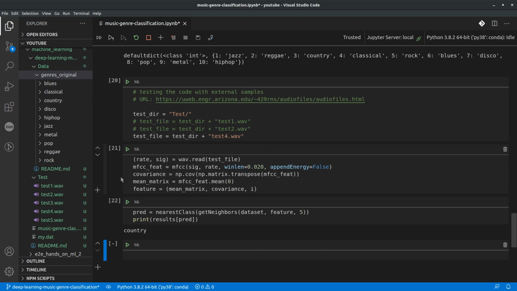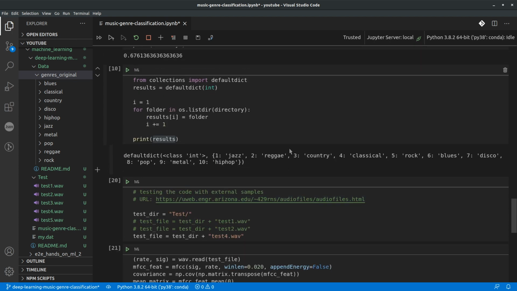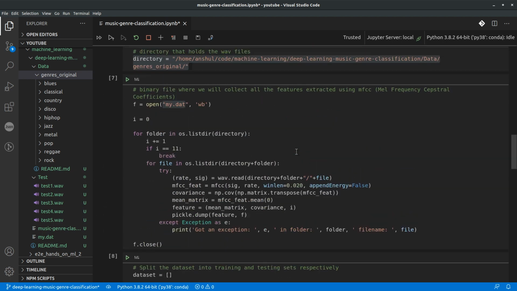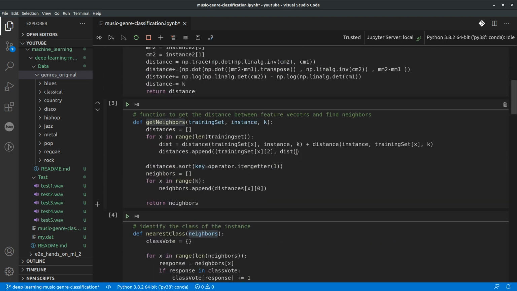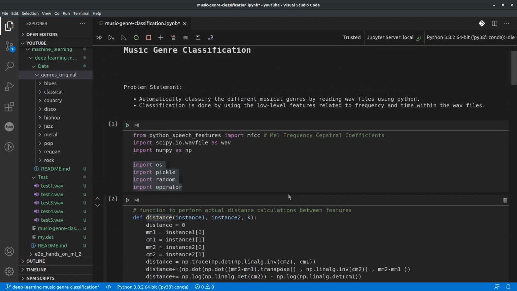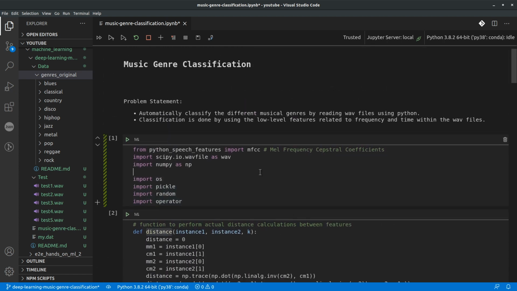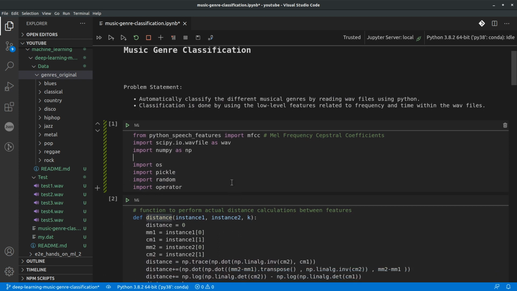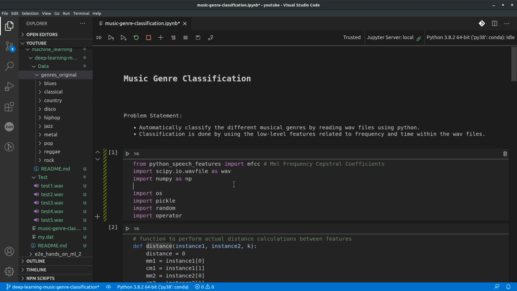So this is the overall completed code. Now what I'll do is I'll paste the GitHub link or reference to this project, and you can go through the code if you are really interested, and you can let me know if there are any questions. This is my first attempt at doing something related to deep learning. So if I am mistaken about anything, please let me know. I'll try to improve on that.